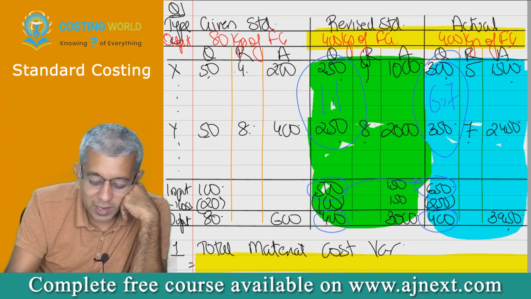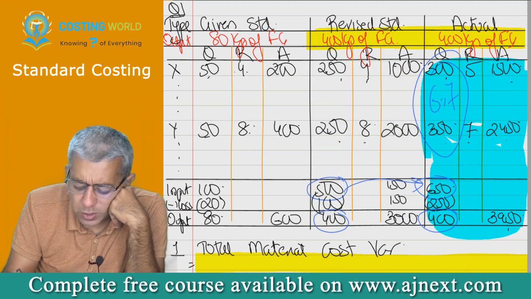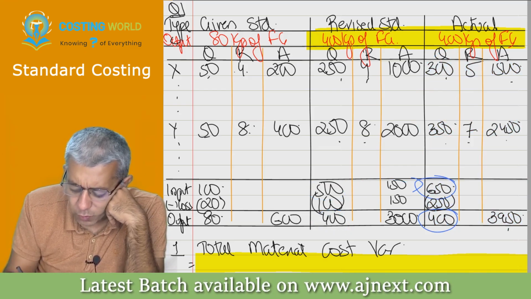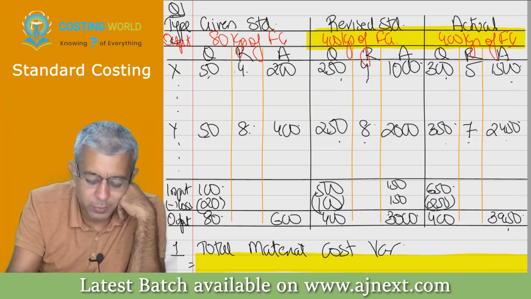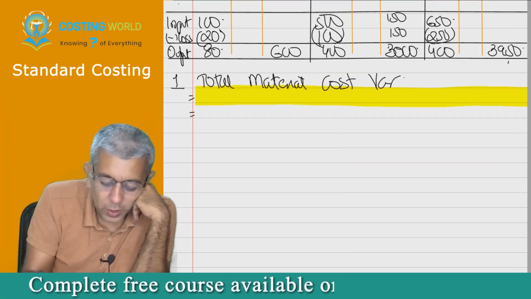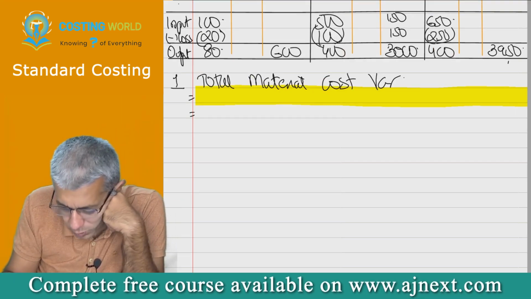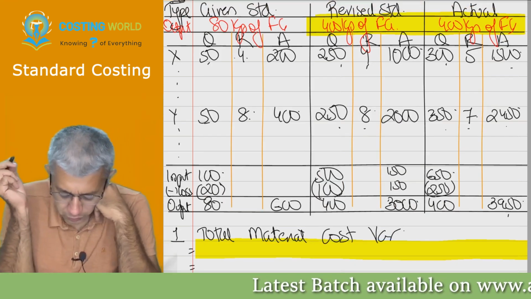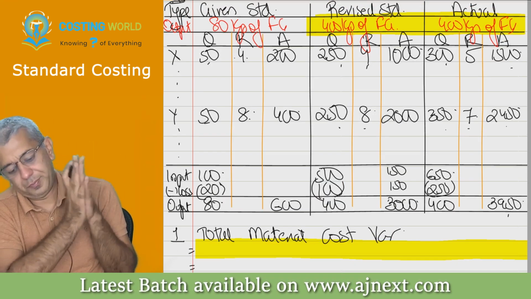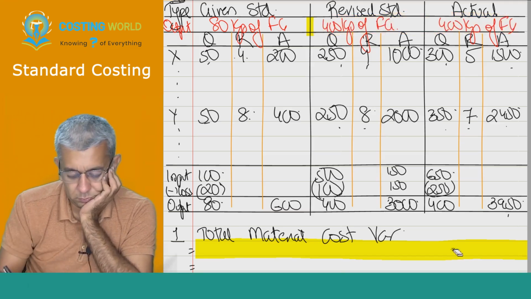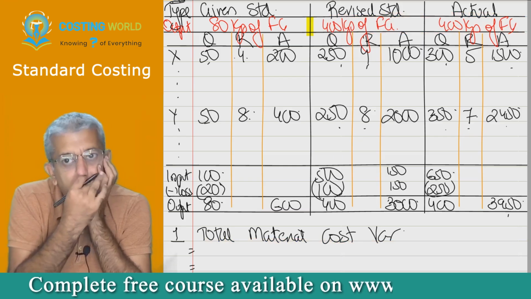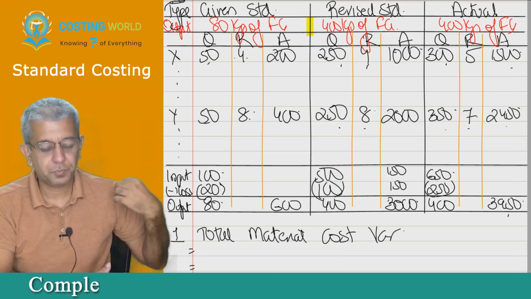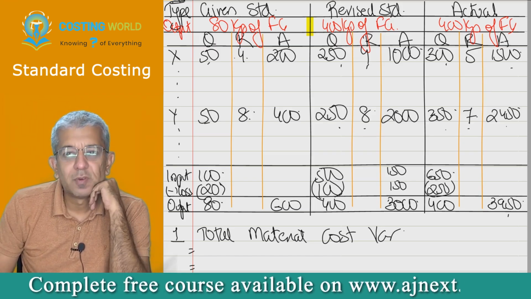Whatever I have told you all right now, same things you will be able to get just now in terms of whatever we are going to be doing, and that is nothing but this chapter also. You all do one thing, first copy down this. You all have not copied down this also. Just copy down this and write down total material cost variance. Once done, do let me know, please.